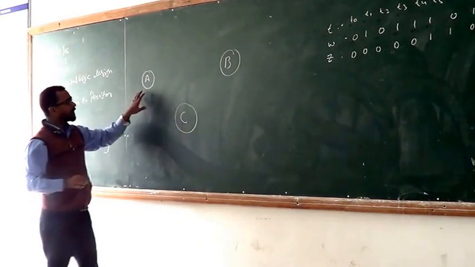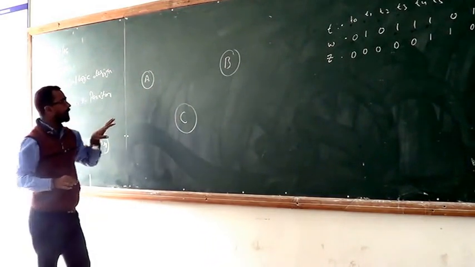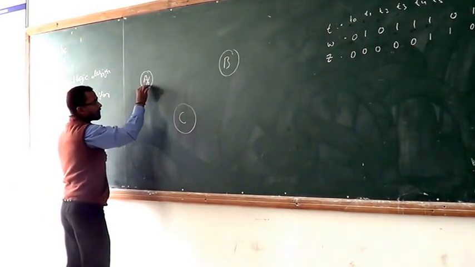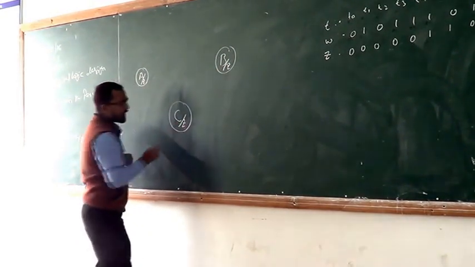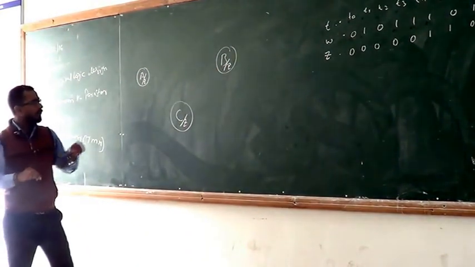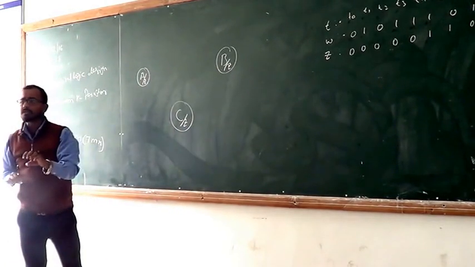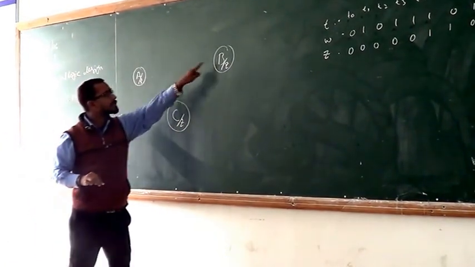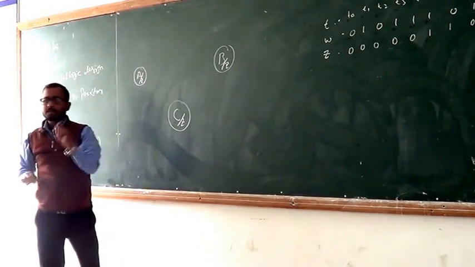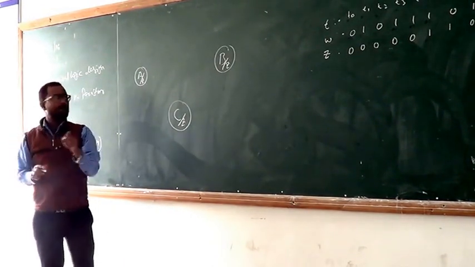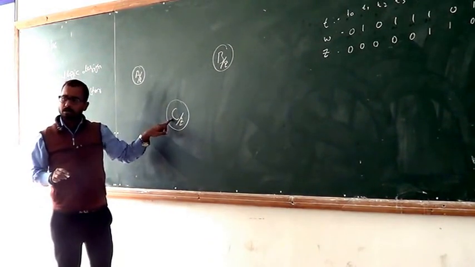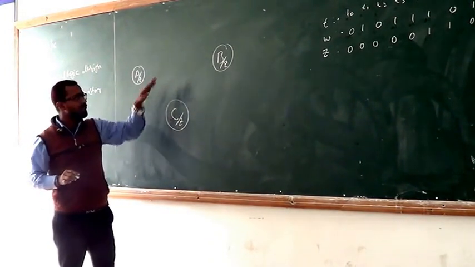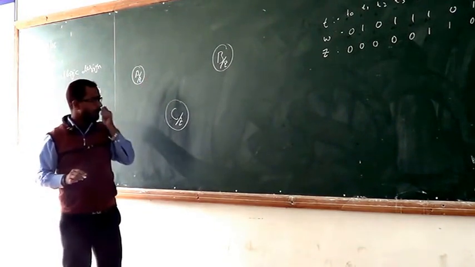Now when we are considering state 1, state 2 and state 3, we have considered Z. Z represents the output of the state, and A, B and C represent the states of the machine. This is the first state, this is the second state, and this is the third state. That means there are three states in this machine.